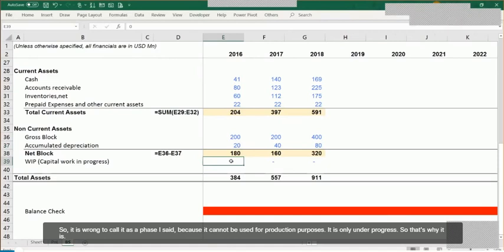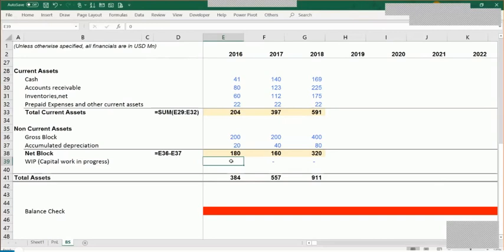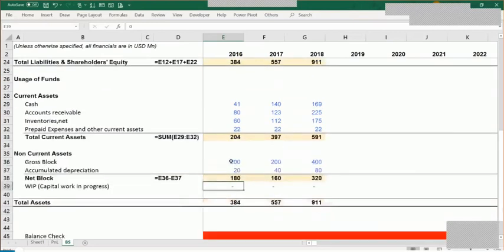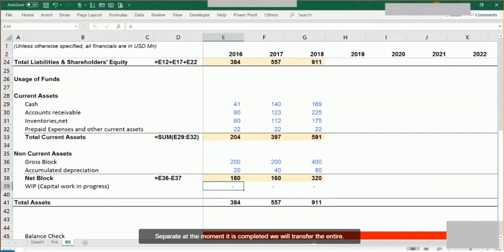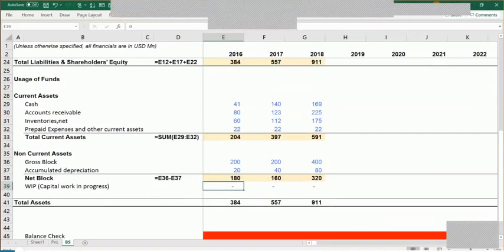So that's why it is basically shown separately. But the moment it is completed, we will transfer the entire amount back to the balance sheet. That's how it works.